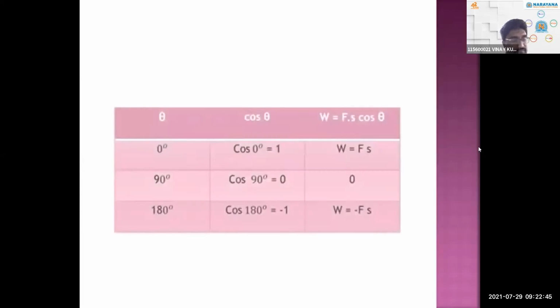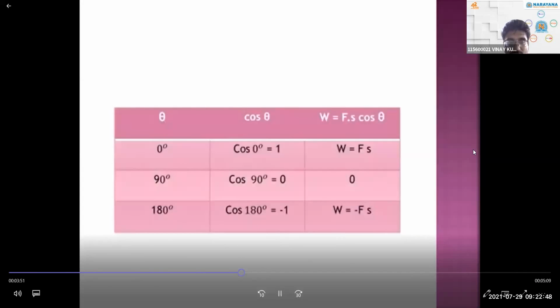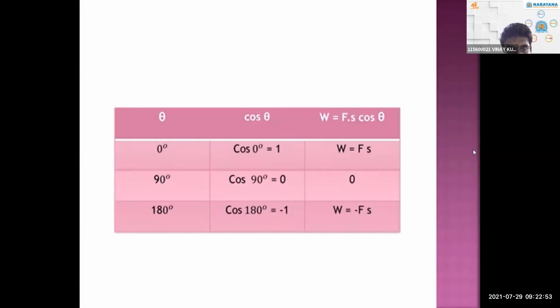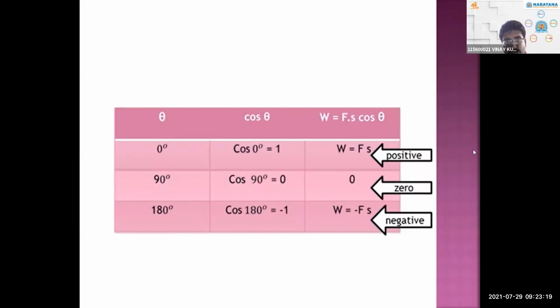Next, let us try to understand much more clearly with some of the cases. What are the cases we have? By using the table, here theta equals 0 degrees. Then what will be the cos 0 value? 1. So then work done equals F into S, which is positive. When theta equals 90 degrees, what is the value of cos 90? 0. So the total work done will be 0. It is a zero work done. And if it is 180 degrees, what will be cos 180 degrees? -1. So work done will be negative.